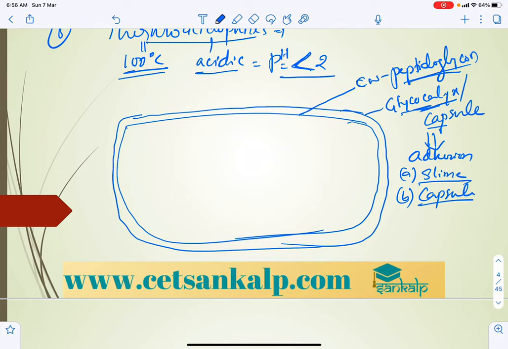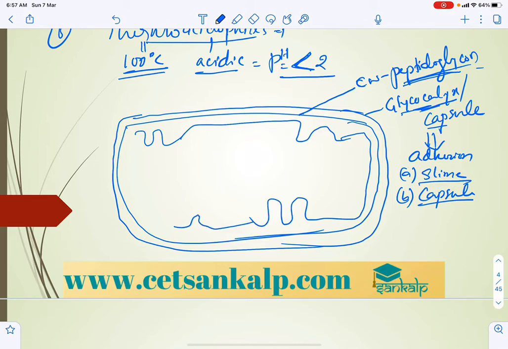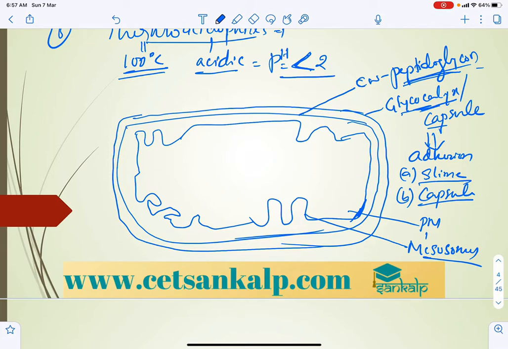Next is the cell wall, which I already mentioned is made up of peptidoglycans, and inner to this is the plasma membrane. The inner foldings of the plasma membrane are called mesosomes. Along with that we can see flagella.